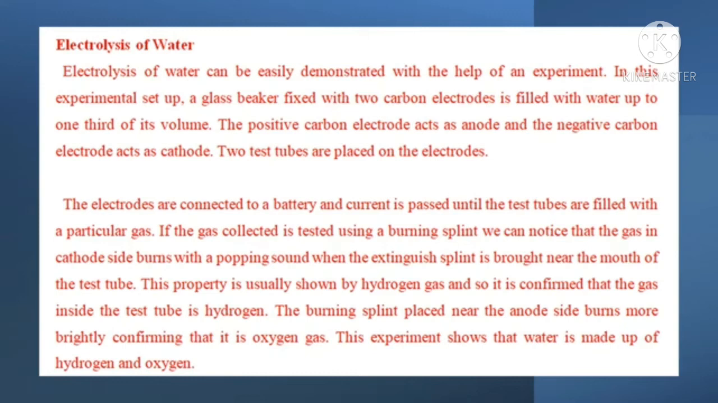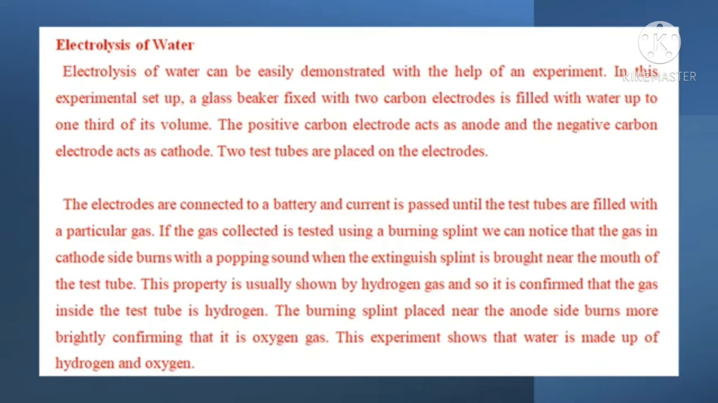In this experimental setup, a glass beaker fixed with two carbon electrodes is filled with water up to one third of its volume. The positive carbon electrode acts as anode and the negative carbon electrode acts as cathode. Two test tubes are placed on the electrodes. The electrodes are connected to a battery and current is passed until the test tubes are filled with a particular gas. If the gas collected is tested using a burning splint, we can